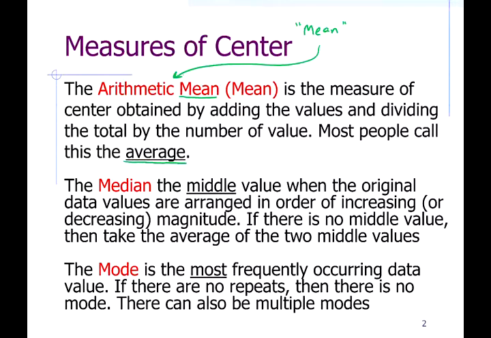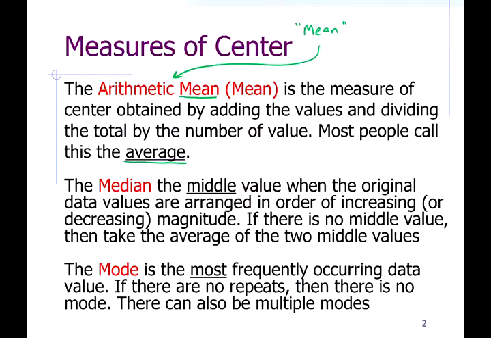Another type is something we don't use very often, but it's also called the weighted mean. If you're a student, especially a college student, it's something you're very familiar with, because your GPA is a weighted mean. If you take a 4-credit course and get an A, that has more of an effect on your overall GPA than if you take a 1-credit lab and get an A. So different courses have different weights based on how many credits they are.